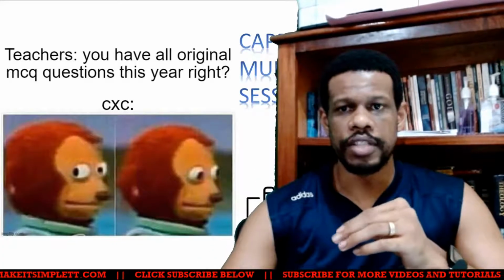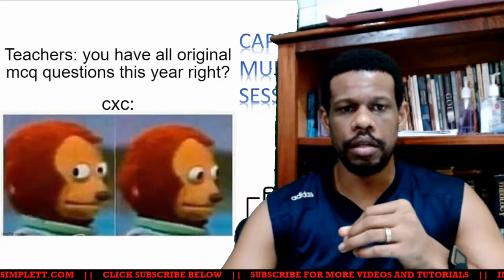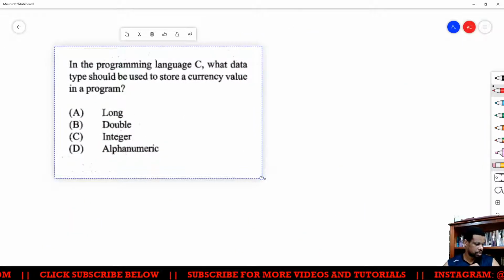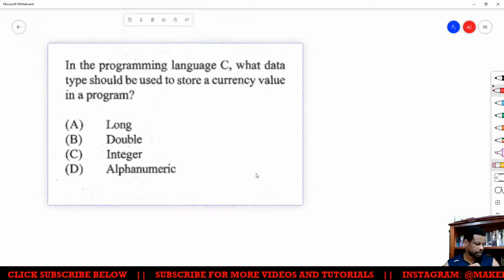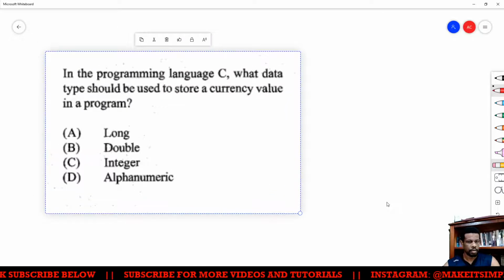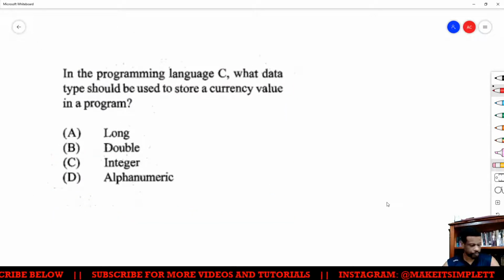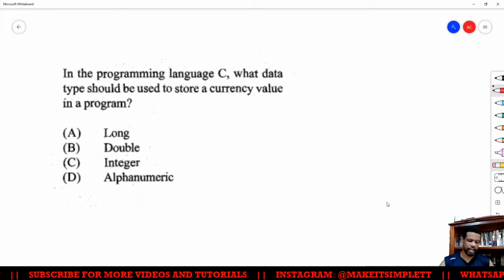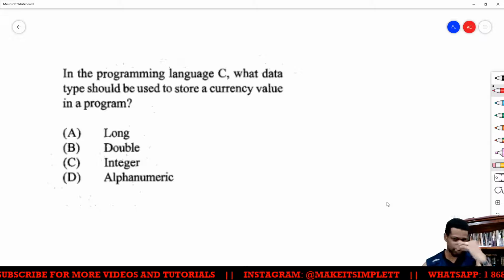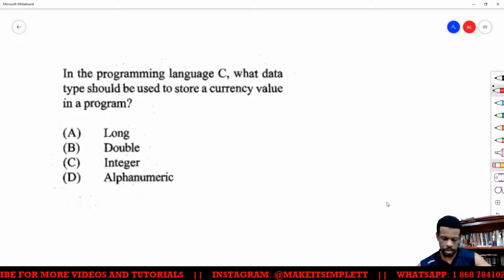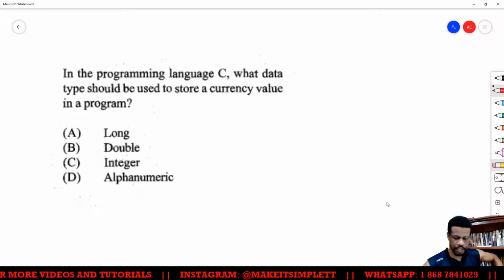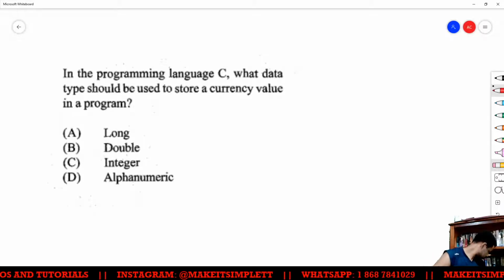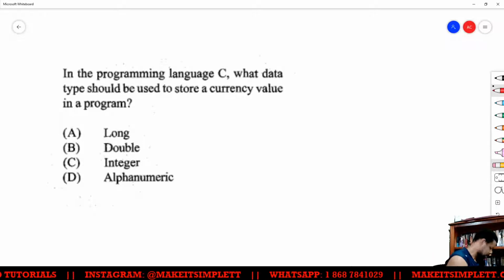Alright, so let me start with this one. In the programming language C, what data type should be used to store currency value in our program? That shouldn't be too high on the intellectual ladder there. I trust you know that.